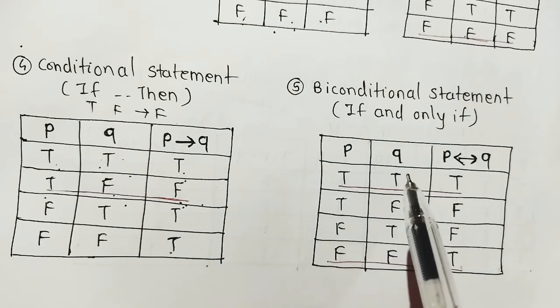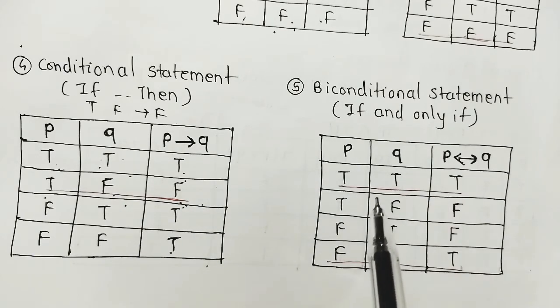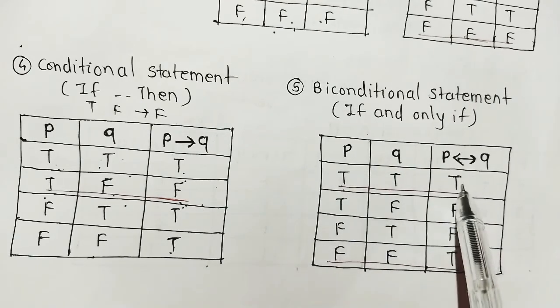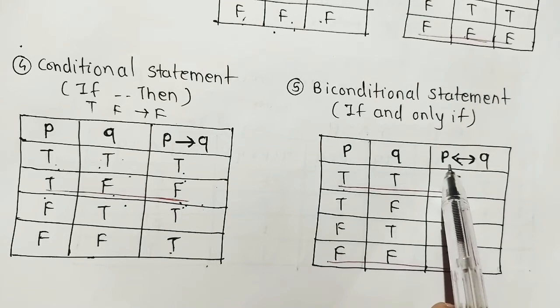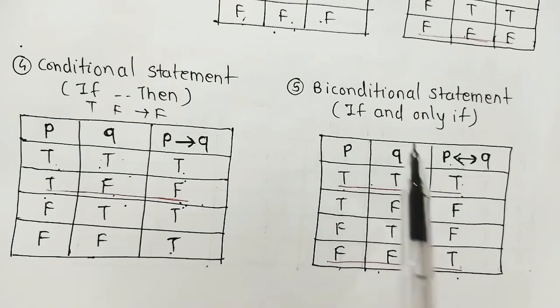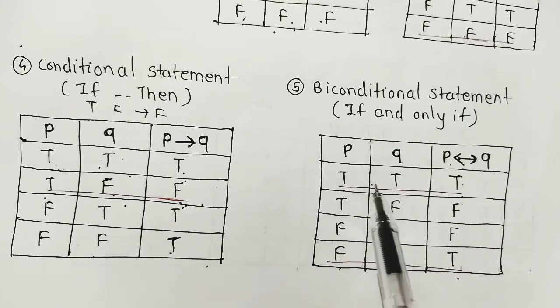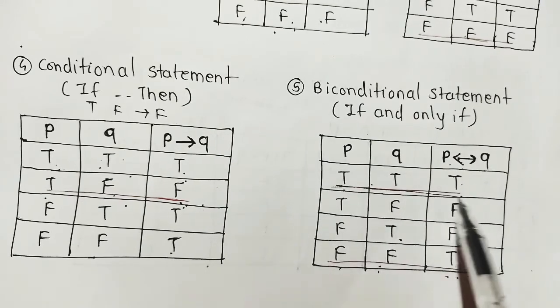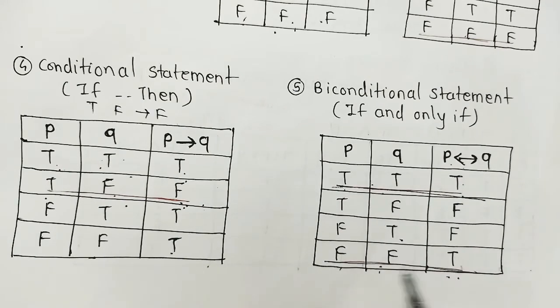Now the biconditional statement. Biconditional means if and only if: P implies Q and Q implies P, both directional. If both are true, then true. If both are false, then true. Means in a biconditional statement, if both statements are either true or false, then the answer is true, otherwise false. If there are the same propositions, the same logic, then it is true. For others, it is false.